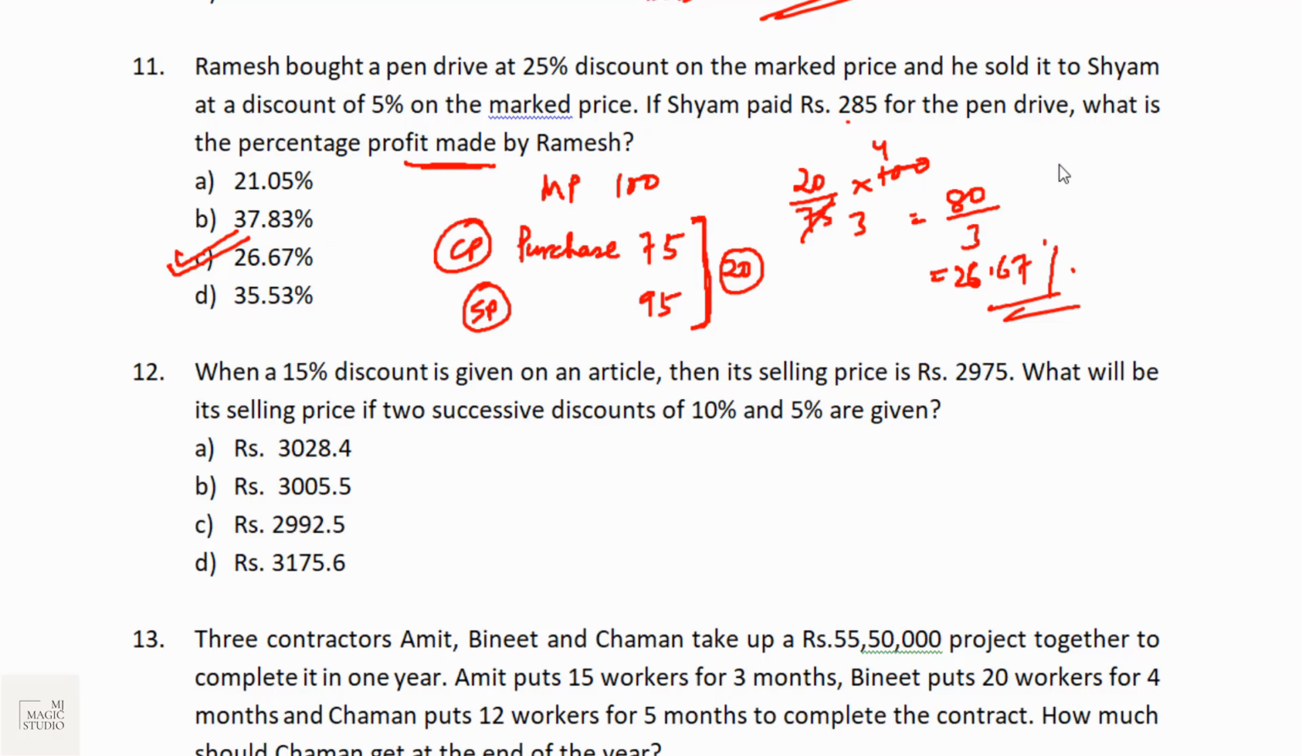Mind you, once again, I am talking about this thing. Profit or loss percentage is always calculated on cost price unless and until given in the question. Here the cost price means the purchase price to Ramesh. Purchase price to Ramesh is 75 and profit made by him is 20. Therefore, profit percentage would be 20 by 75 and not 20 by 95. Please don't calculate on selling price. We can calculate on selling price if it is asked in the question, but not in this one.